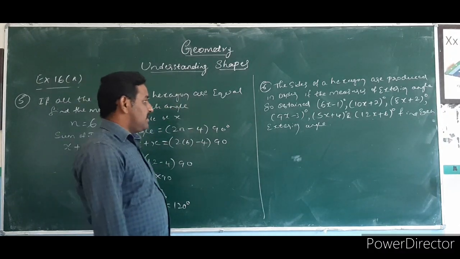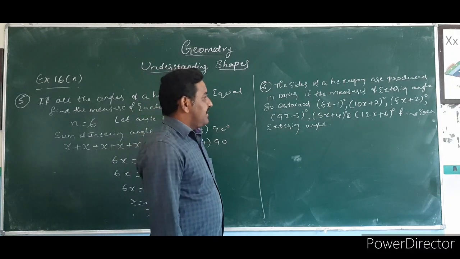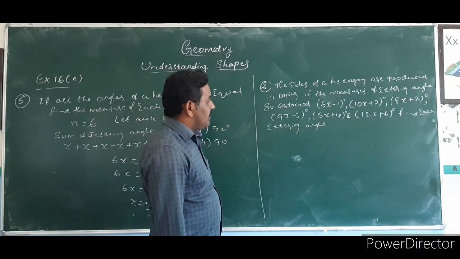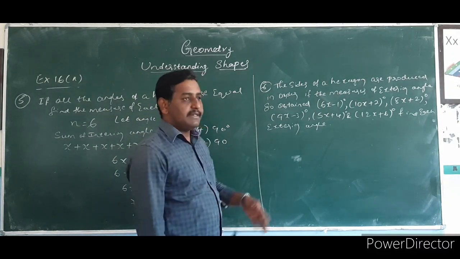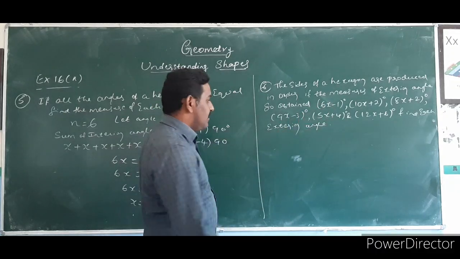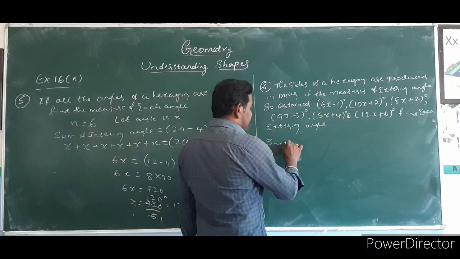So next we are going to the next problem. The sides of a hexagon are produced in order, and the measures of the exterior angles are obtained. Here they have given the exterior angles. What is the formula for the sum of exterior angles?